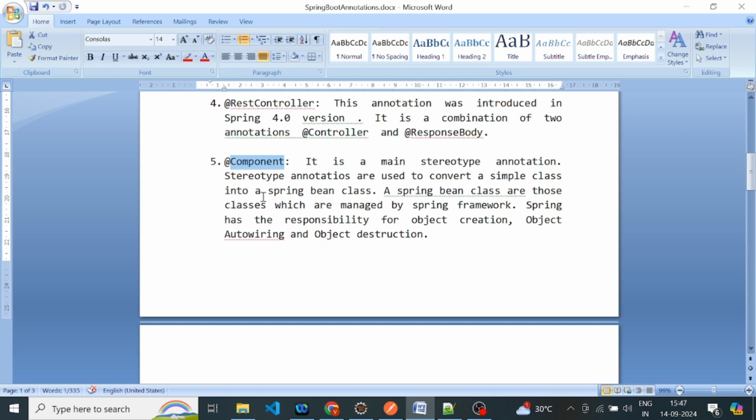So our first annotation is the @Component annotation. It is the main stereotype annotation. So what is a stereotype annotation? Stereotype annotations are used to convert a simple Java class into a Spring Bean class. A Spring Bean class is a class which is managed by the Spring framework. Spring has the responsibility for object creation, object auto-wiring and object destruction.